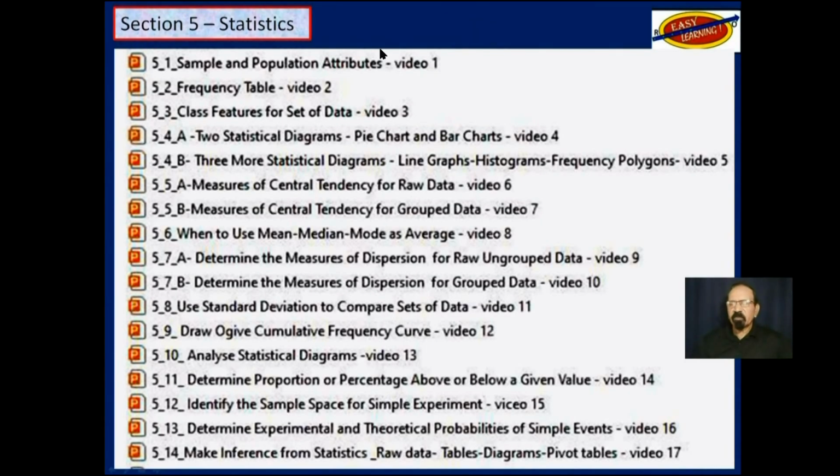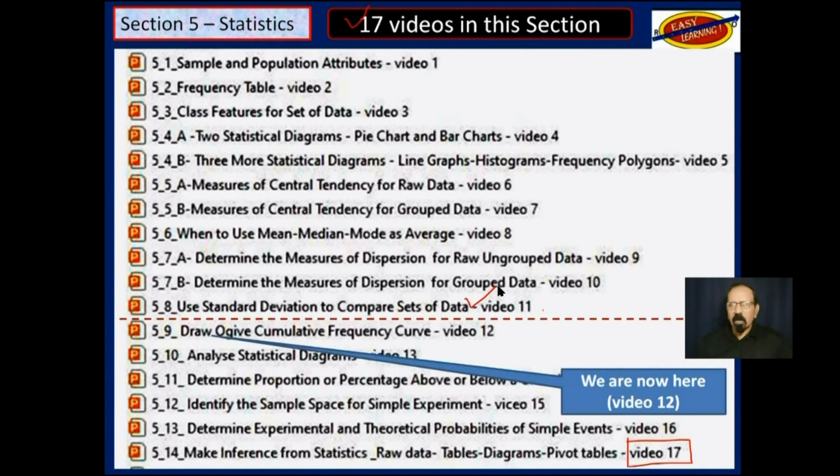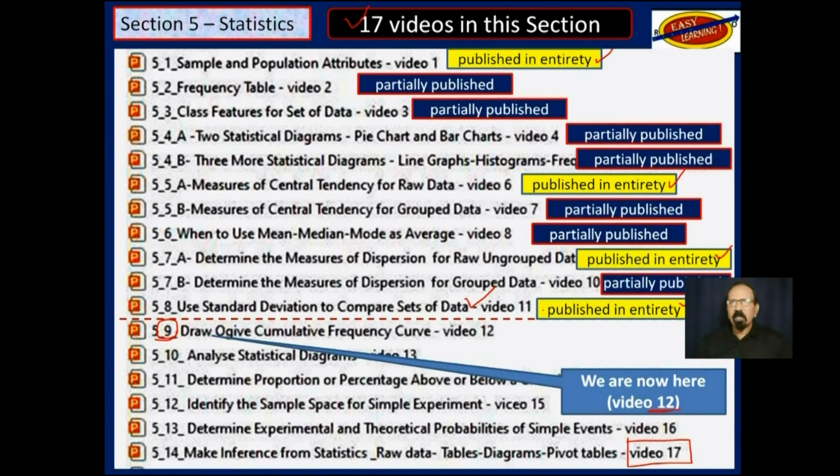I have divided section 5 in 17 videos. That is 17 videos. We have finished up to here. We are now here, objective 9, video 12 in this section. These that you see here highlighted in yellow have been published in their entirety on YouTube. These others only partially published. When I finish this video 12, it will only be partially published.